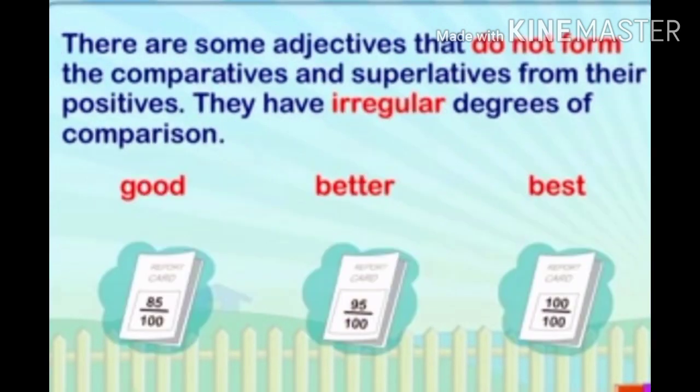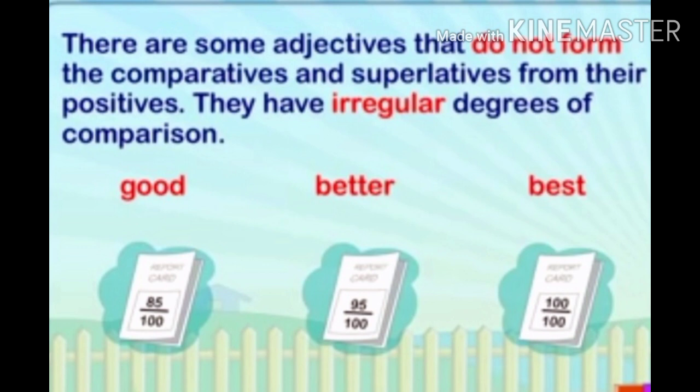There is an exceptional case that doesn't follow any of the rules discussed before. There are some adjectives that do not form the comparatives and superlatives in the usual way. They change their forms from their positives, so they are known as irregular degrees of comparison. The whole spelling gets changed.